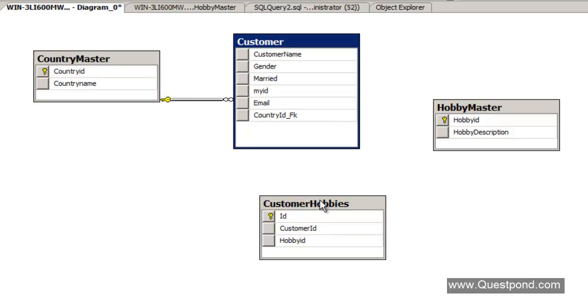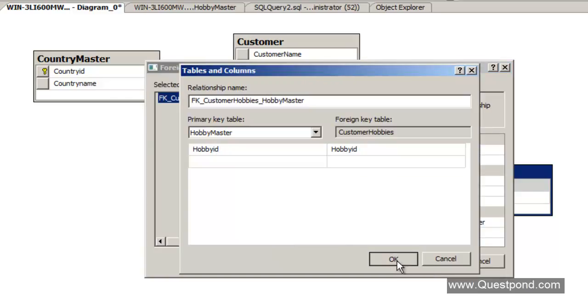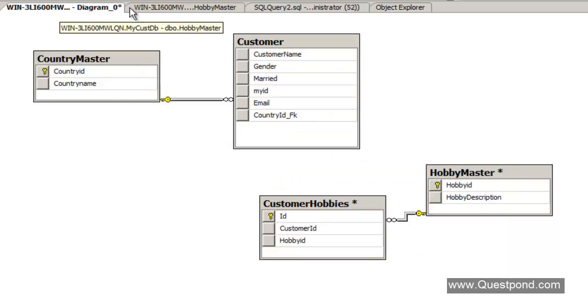So the first thing is, whatever hobbies are going to be present in this customer hobbies table should come from this hobby master. So I'm going to drag and drop this hobby ID over here, saying that yes, all the hobbies will come from the hobby master. Okay. Save this.